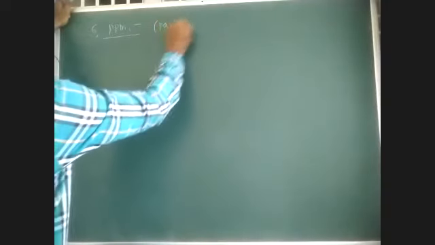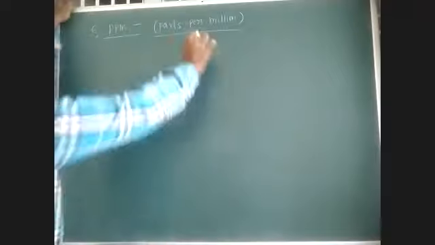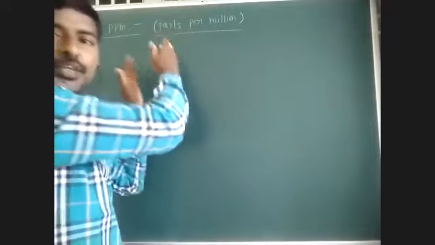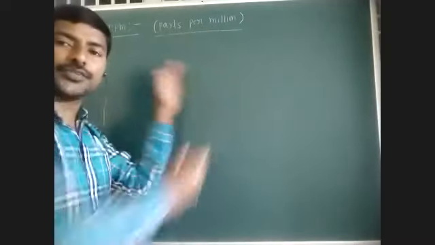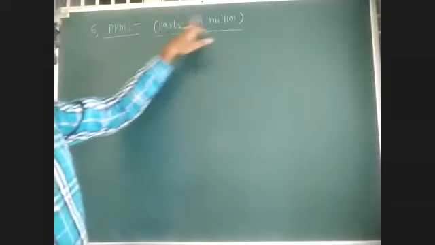Next one, ppm, parts per million. The name itself indicates parts per million. It is nothing but the number of parts of solute present in million parts of solution. Weight by weight percent means number of grams of solute present in 100 grams of solution. V by V percent means volume of solute in ml present in 100 ml of solution. Similarly, here it is the number of parts of solute present in 10 power 6 parts of solution.